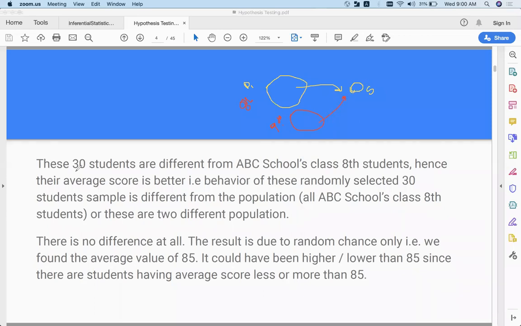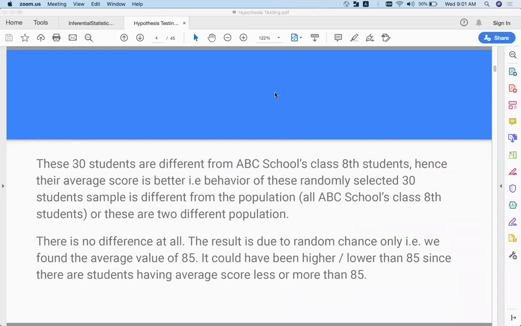So if you read this sentence, these 30 students are different from ABC school's class 8th students, hence their average score is better. That is, the behavior of these randomly selected 30 student sample is different from the population, or these are two completely different populations. Otherwise, there is no difference at all, and the result is due to random chance only. That is, we found the average value of 85. It could have been higher or lower than 85, since these students have an average score less or more than 85.